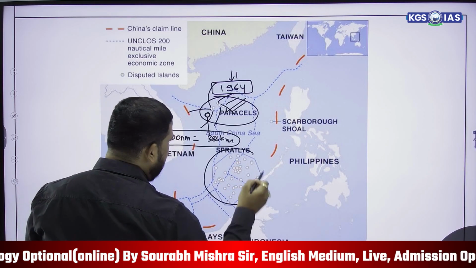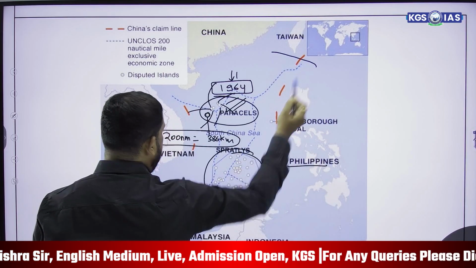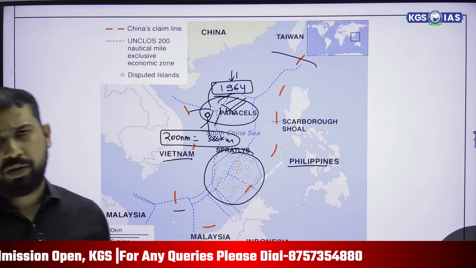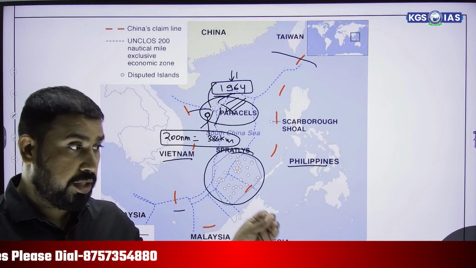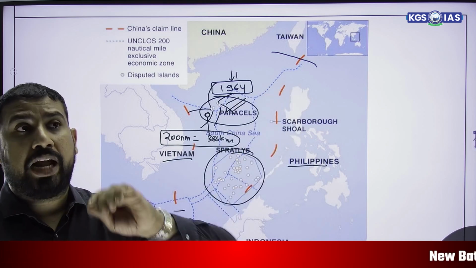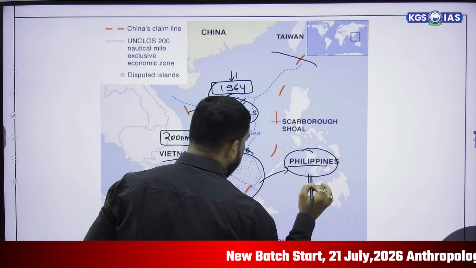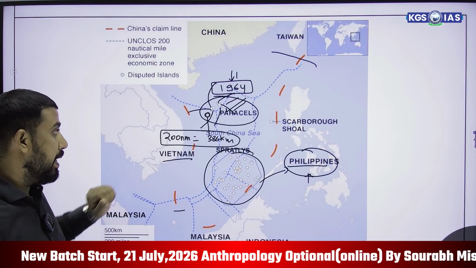In the same way, the Spratly Islands are also claimed by China. That's why the Philippines, Taiwan, Malaysia, and Vietnam also came into this dispute. They also claim sovereignty over these positions. The Philippines is one of them, and Taiwan and Vietnam are doing the same.